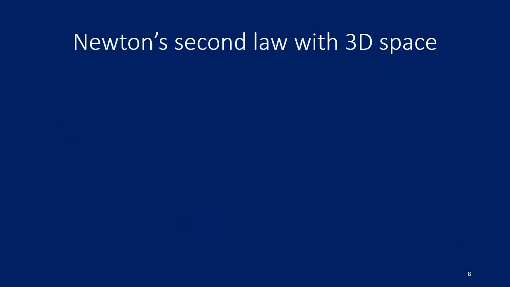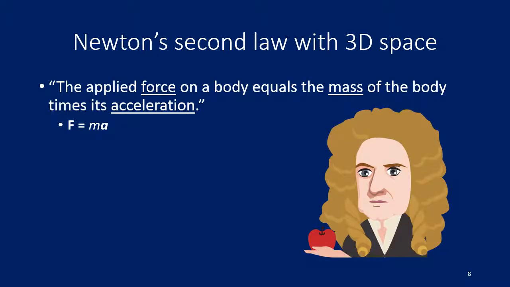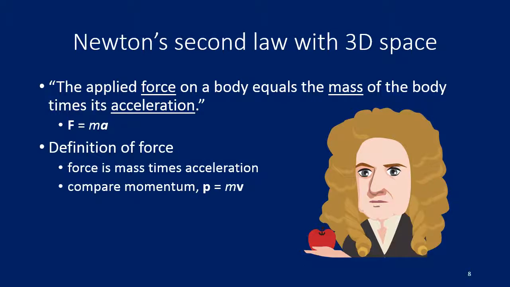Now let's look at Newton's second law with 3D space. It states the applied force on a body equals the mass of the body times its acceleration. This is the famous F equals ma law. So we're going to take this as a definition of force. Force is mass times acceleration. You might compare it with the momentum we defined as P equals mv. So force is a vector. It includes direction.